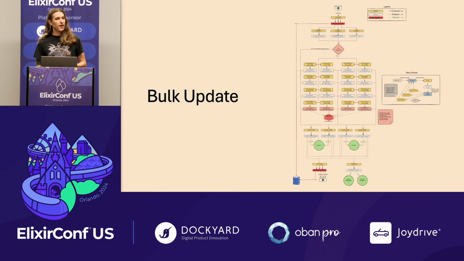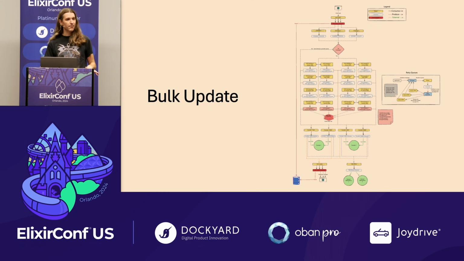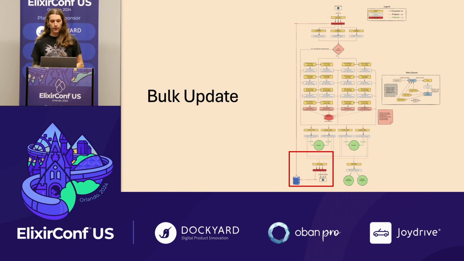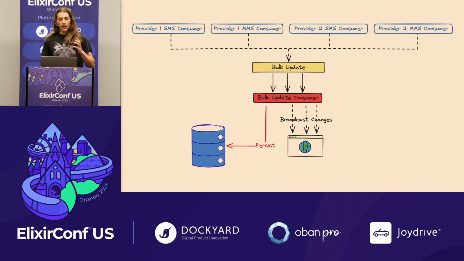Now that we've made our API call to the provider to send a text message, we still need to update our database to reflect the state that the message has been sent out. As messages are going through the pipeline, we don't update our database at all, because once again, we want to lessen the load on that. So at the end, similar to bulk ingest, we do a bulk update. We bulk update our database, and then we broadcast information about that message.